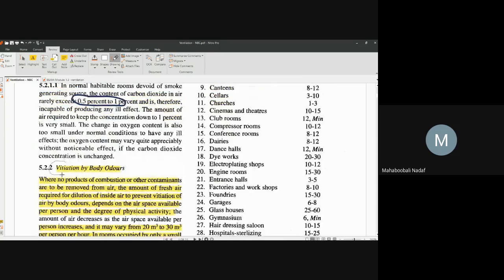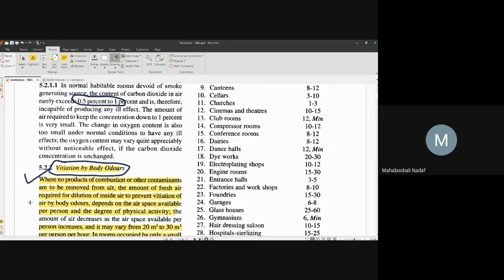The second consideration for design is the vitiation by body odor. It is a simple thing. If the air movement inside your room is not correct or not up to the limit, you yourself feel your body odor. So that is what we call vitiation by body odor. You have to control that body odor.